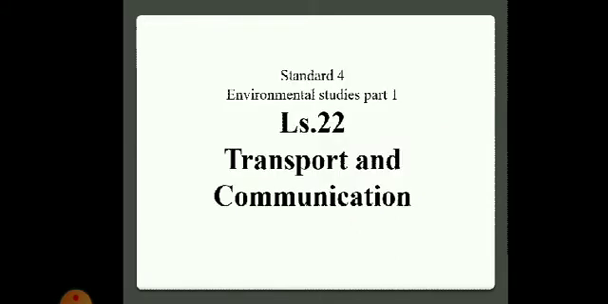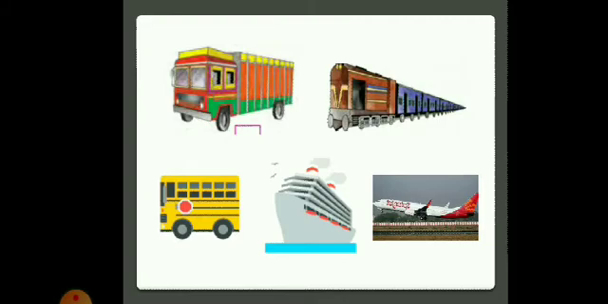Let us start an interesting lesson, transport and communication. Children, you can see a truck, a train, a bus, a ship and an aeroplane here. These are all means of transport. We used different means and modes of transport at different times in history. But the means of transport we use nowadays are faster and safer than the older ones.